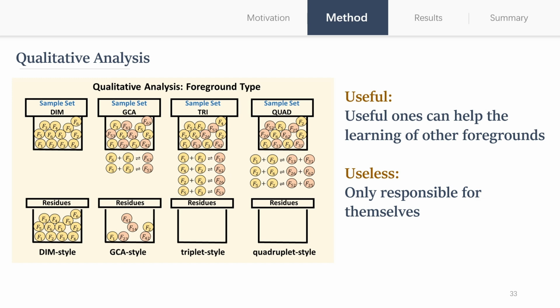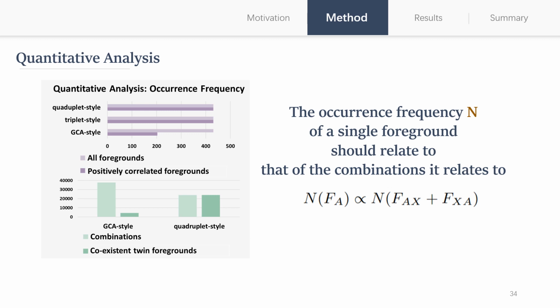Therefore, the residues are the useless foregrounds, because they can only help the foreground pattern learning of themselves. In contrast to the useless foregrounds, the useful foregrounds can help the learning of other foreground patterns. We argue that the occurrence frequency of a single foreground should relate to the combined foregrounds it relates to. We count the occurrence frequency of the foregrounds, and only our proposed composition styles meet the positively correlated relationship. In addition, our quadruplet style composition can ensure that once a combined foreground appears, its twin foreground will appear simultaneously.